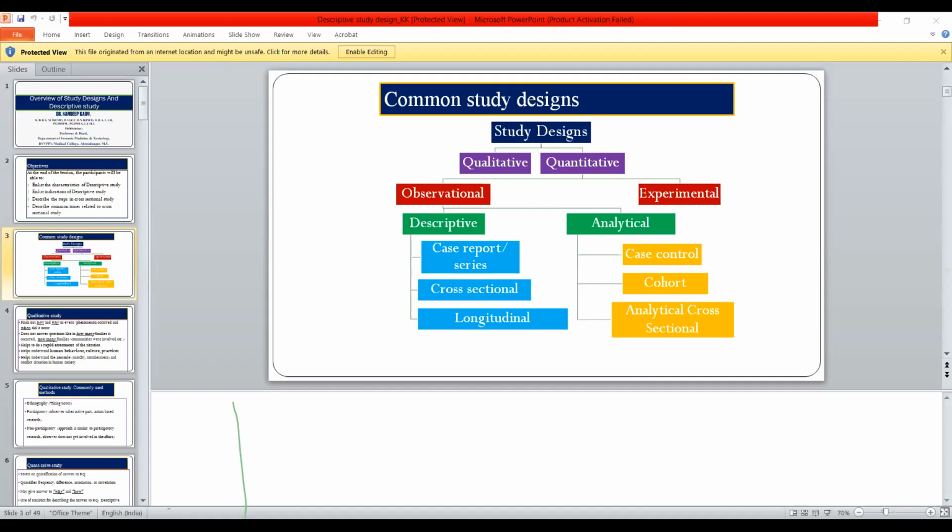And morbidity is disease. Prevalence is existing cases, or the burden of disease at a particular time. And incidence is new cases. So see that diagram carefully, it explains very nicely. Understood? What is incidence? What is prevalence?